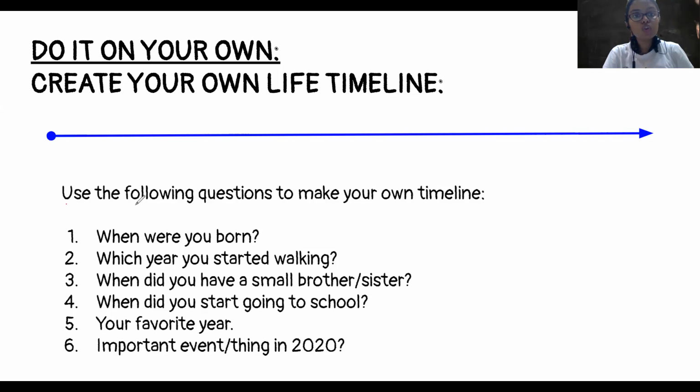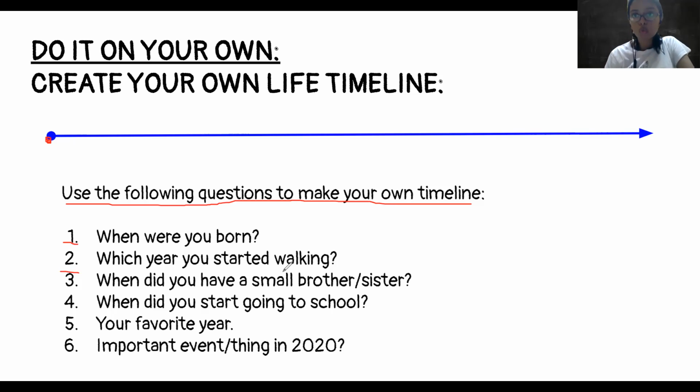Okay, so use the following questions to make your own timeline. आप अपनी timeline बनाने वाले हो using these questions. Question number 1, when were you born? Which year were you born? So think 2010, 2011. Ask your mummy papa if you don't know कि कौन सी year में थे, and mark it here. Question number 2, which year you started walking?